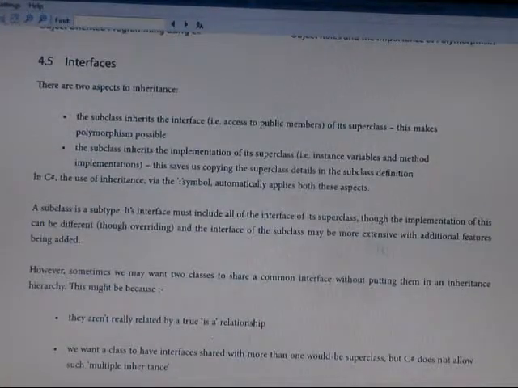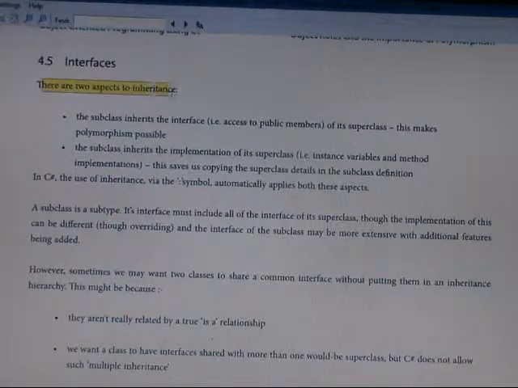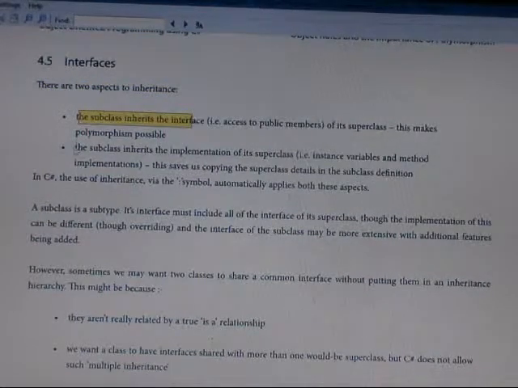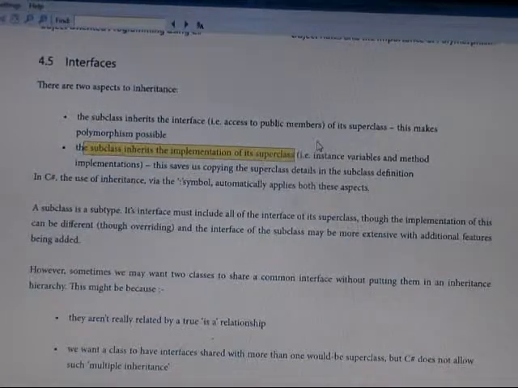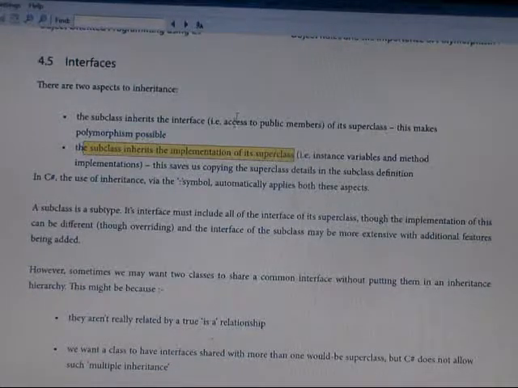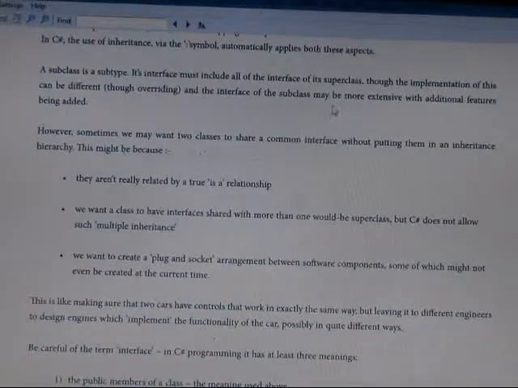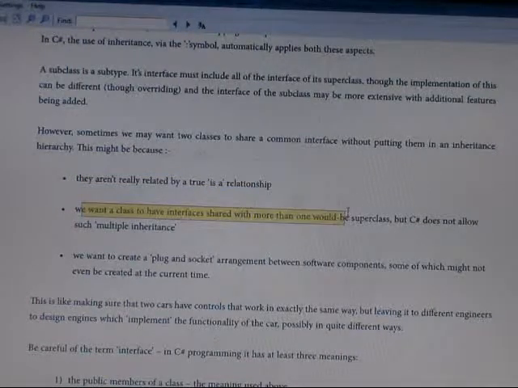The interface. There are two aspects of inheritance. Subclass is an interface, and subclass is an implementation of the superclass. So subclass and superclass are related through the inheritance relationship. We are glad to have the interface shared with more than one superclass.